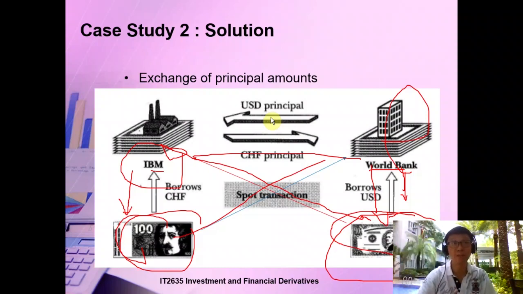So we actually swap not just the interest rate but also the principal. If you need 500 Sing dollar, I swap for you. You need 500 ringgit, I also exchange the money for you.